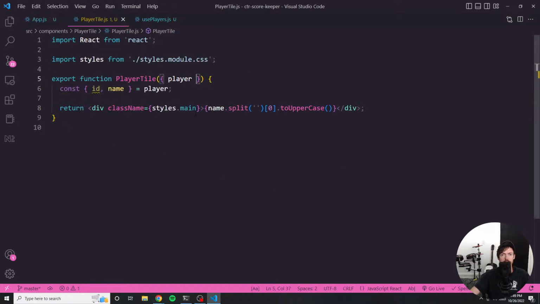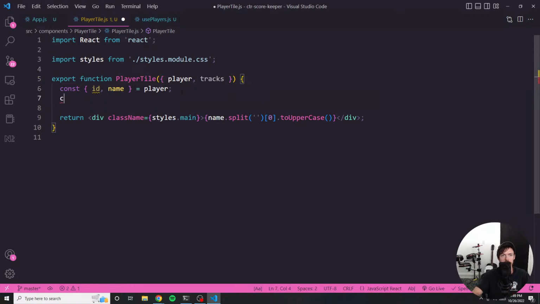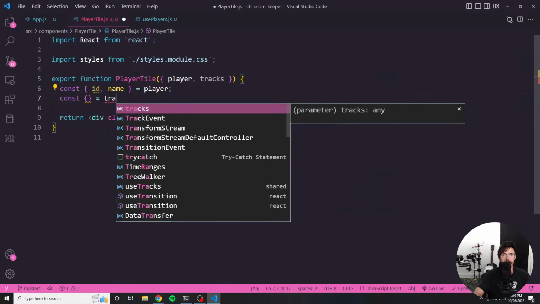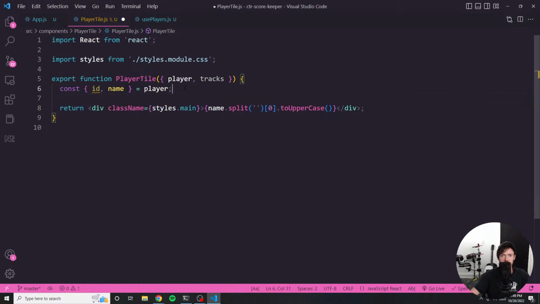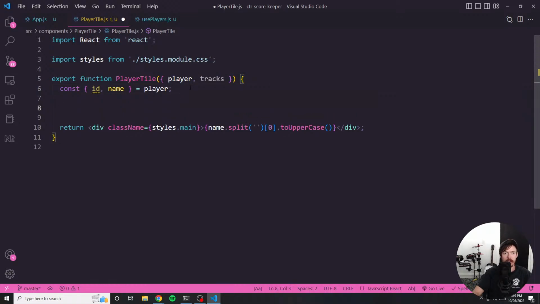And the reason why is because we actually have to do the counting in this component. So we need to pull some things out of the tracks. Oh, since it's an array, we're going to have to have some logic that we iterate over. Okay, so let's do that. Let's use state here.